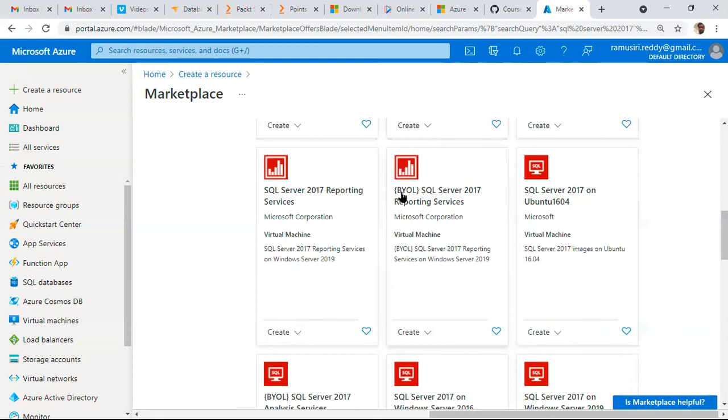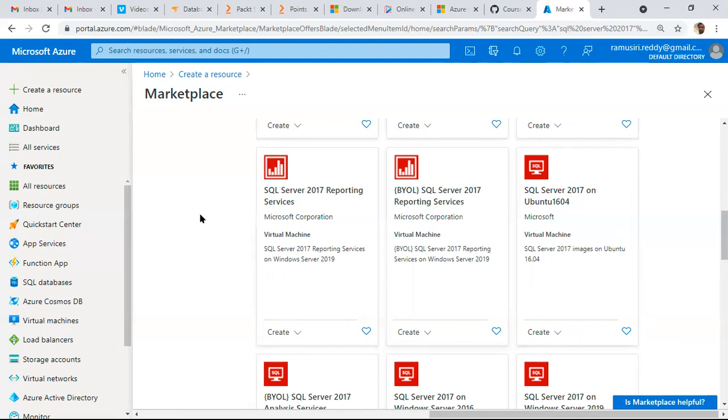We can even use bring your own license here. Suppose my client already has a SQL Server license and a Windows license. We can use that license, and 48 to 49% of the cost is reduced. Suppose per hour the cost is like 14 or 15 rupees, for example. If I use this existing license, 50% of the cost is reduced. Bring your own license: no need to pay completely if you have an existing license.